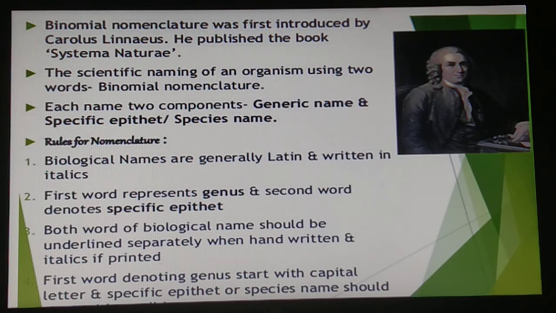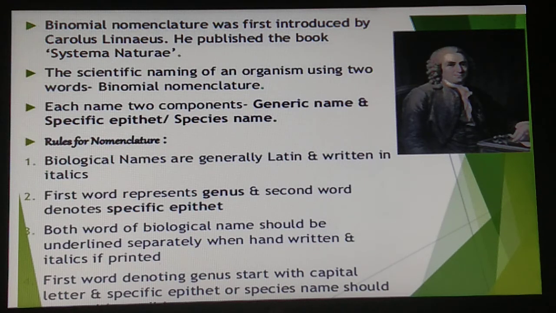Now students, both the words in the biological name, that is genus and species, when handwritten, are separately underlined. Or if they are printed, italics is also well and good. And the last one is that the first word denoting the genus, like Mangifera, always starts with a capital letter.